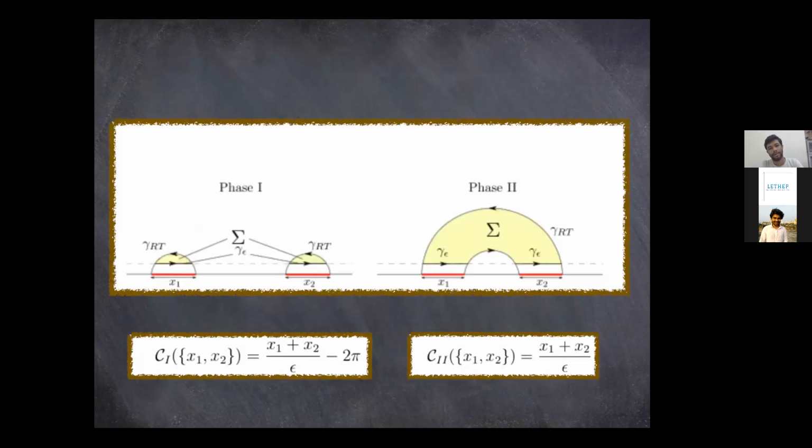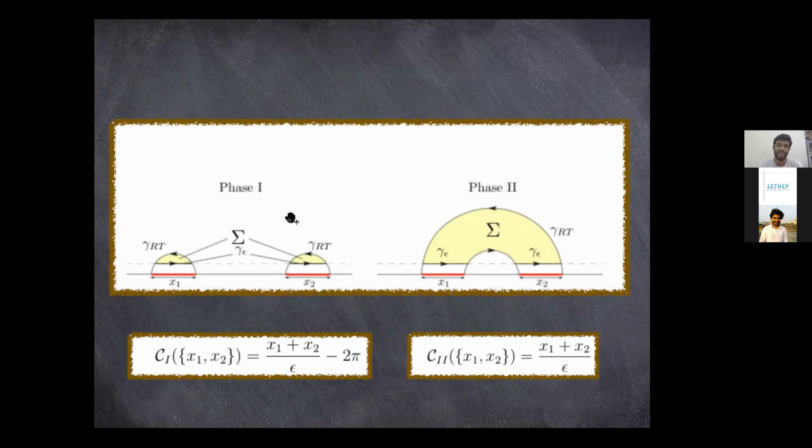But for example, if you have two disjoint subregions x1 and x2, and you are measuring the entanglement with the rest of the system, you are not really measuring the entanglement between x1 and x2, but the entanglement between the rest of the system and the combination of x1 and x2. For smaller choices of x1 and x2, the minimal surface would look like this. But if you keep increasing the size of x1 and x2, the newly chosen minimal surface would be this one and this one.